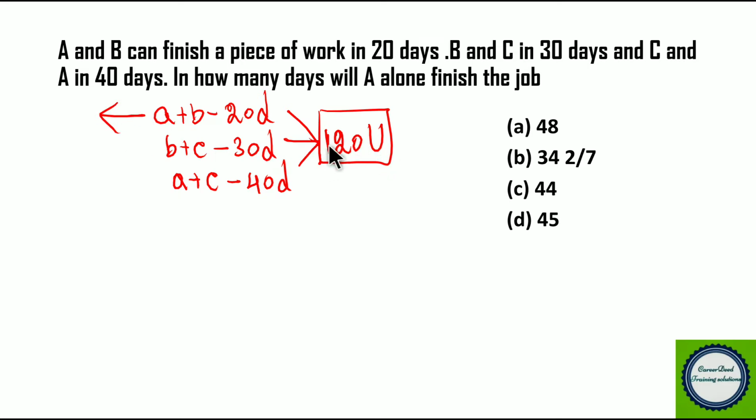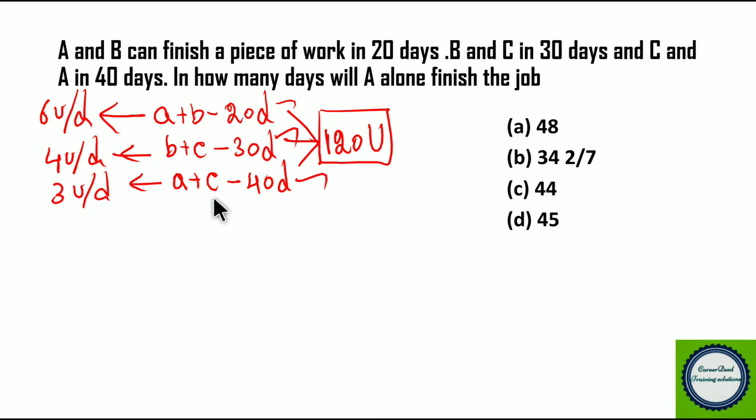Now A and B can complete these 120 units in 20 days. That means in a single day A and B will complete 120 by 20, 6 units. So 6 units per day is the efficiency of A and B in a single day. Now B and C can complete these 120 units in 30 days. That means in a single day B and C can complete 120 by 30, 4 units per day. Now A and C can complete 120 by 40, 3 units per day. So this is the efficiency of A and C in a single day.